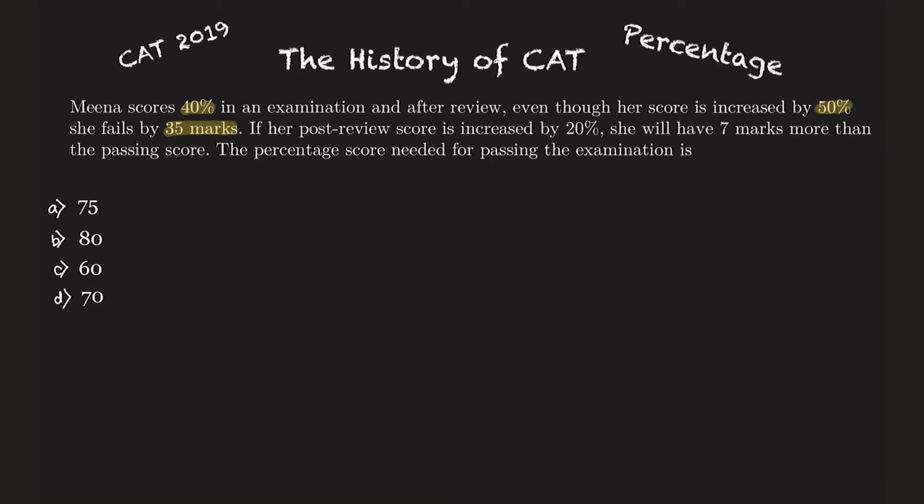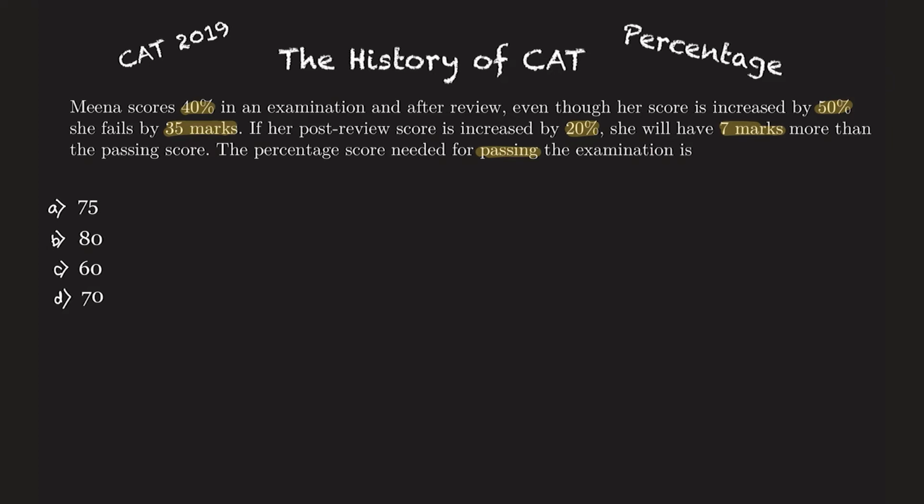If her post-review score, which means after the review, is further increased by 20% of itself, then she will have 7 marks more than the passing mark. The percentage score needed for passing the examination. So what percent is required to pass the examination is the question being asked to us.